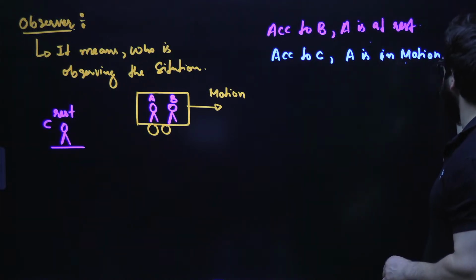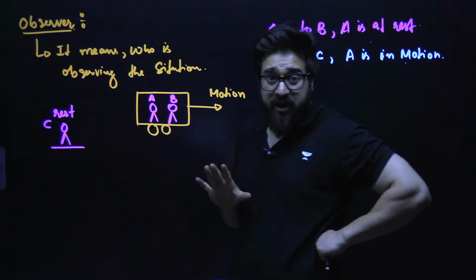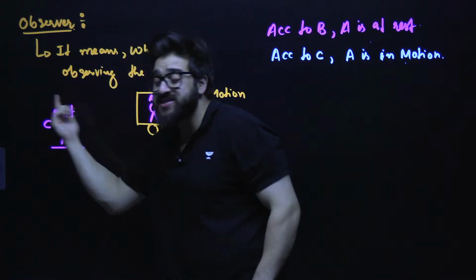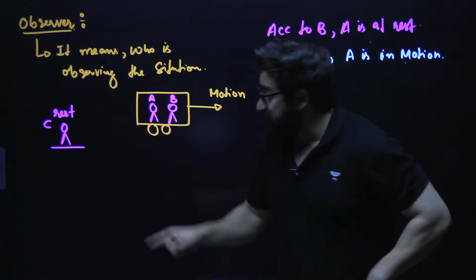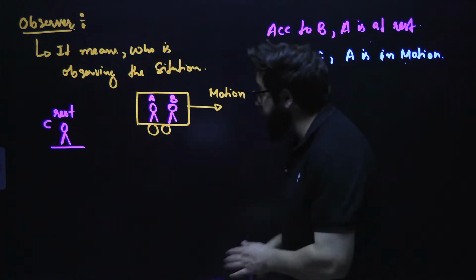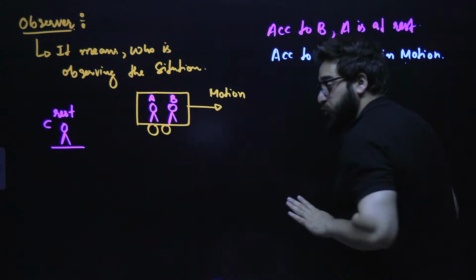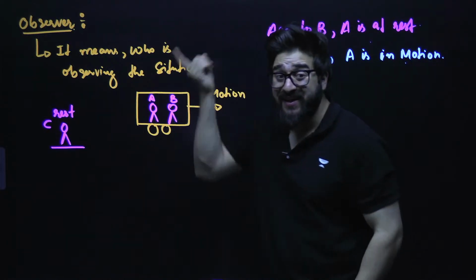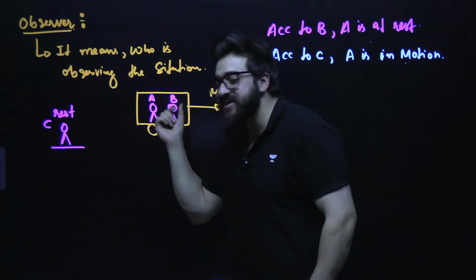When C is observing the situation, A is in motion. And when B is observing the situation, A is at rest.